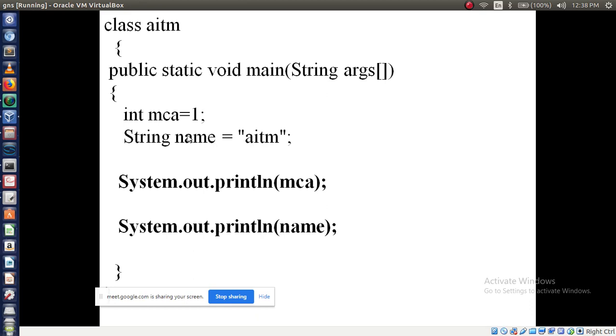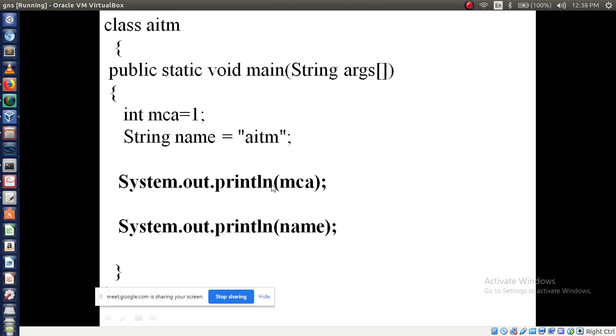Then I am printing these values with the help of SOP, instead of using the plus operator. Directly I am accessing these variable names, MCA, then name. So this output will produce 1 and AITM. So this is another method to print the value from a variable.